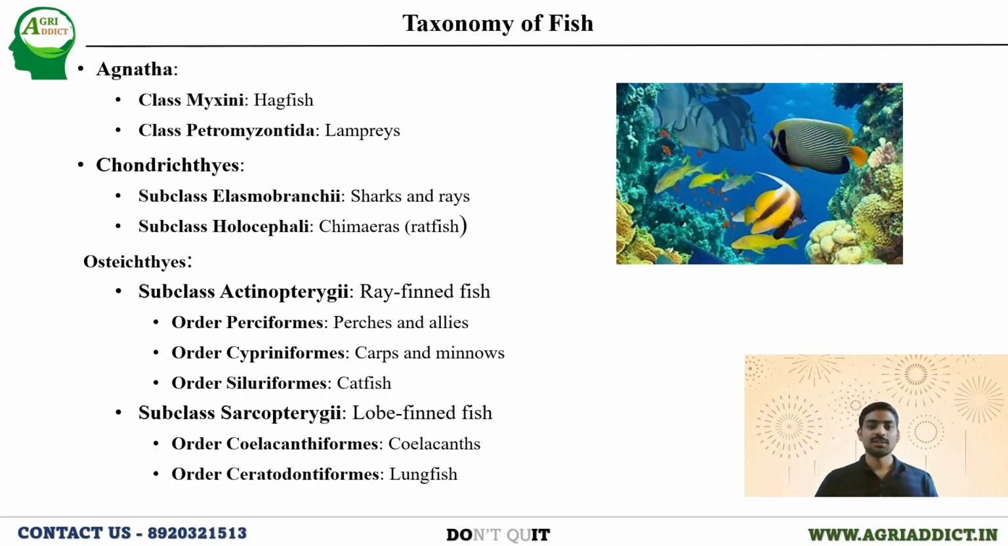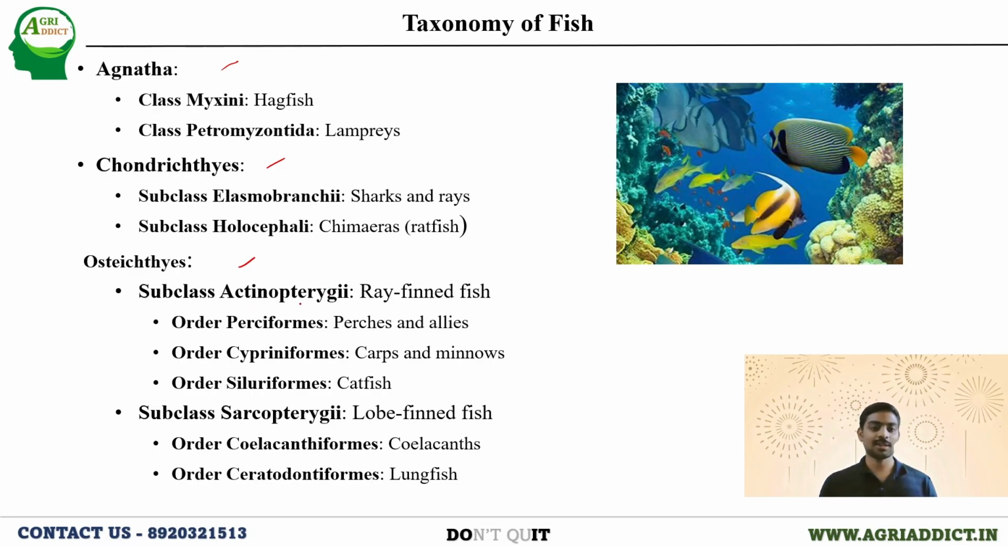Next, talking about the taxonomy in detail, as I told, three major groups were there. Under these three major groups, different classes and subclasses will be coming, what I have listed so far. Under the Agnatha, class Myxini and class Petromyzontida will be coming, and we can note the examples, hagfish and lampreys. Under the Chondrichthyes, we have two subclasses, Elasmobranchii and Holocephali. And under the Osteichthyes, we have two subclasses, and they have three and two orders respectively.